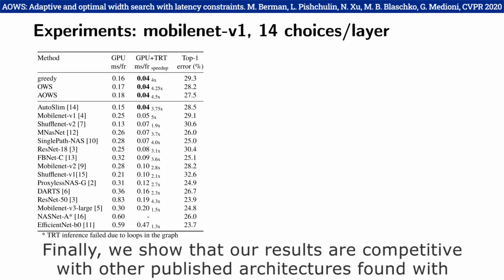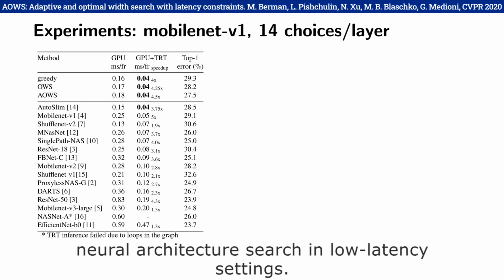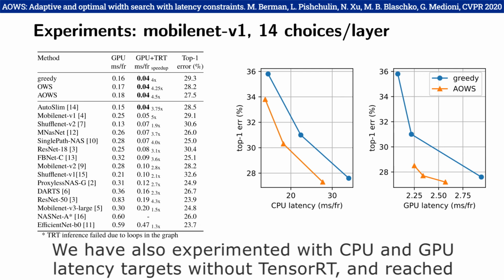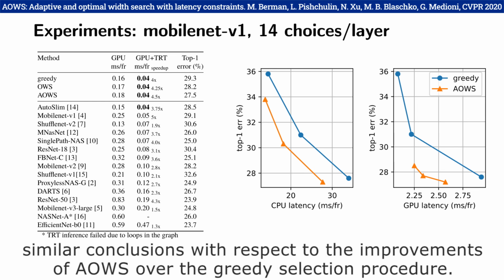Moreover, the adaptive sampling approach of AOWS further improves on this accuracy by progressive refinement of the search space. Finally, we show that our results are competitive with other published architectures found with neural architecture search in low latency settings. We also experimented with CPU and GPU latency targets without TensorRT and reached similar conclusions with respect to the improvements of AOWS over the greedy selection procedure.